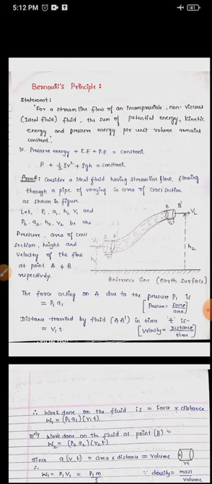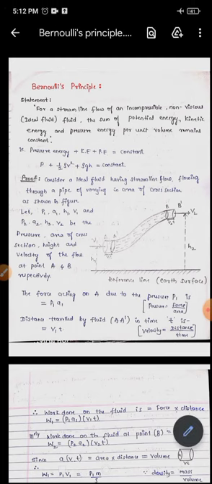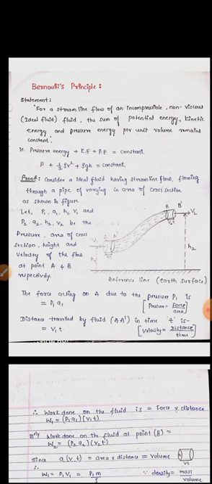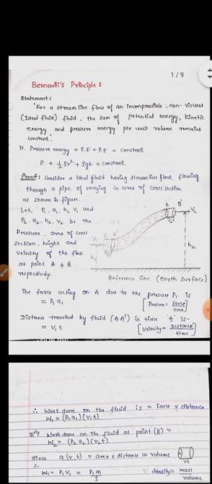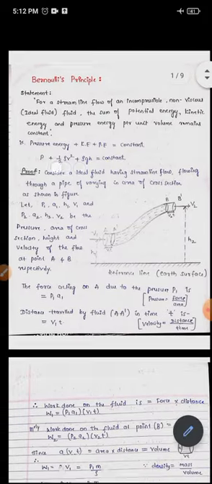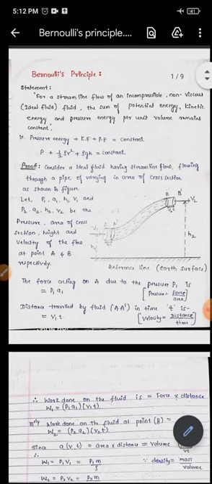If these three values are constant throughout this pipe, the pressure may increase and velocity may decrease, or height may increase and velocity may decrease, or any variation may happen in these three terms, but the sum of these three terms will be a constant quantity.